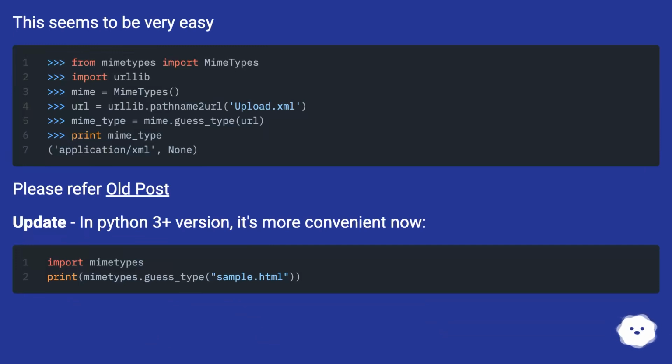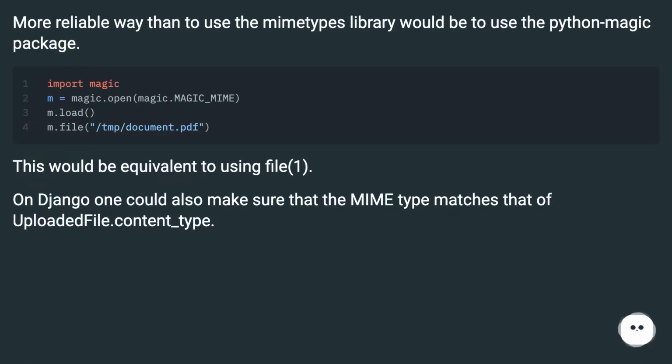Please refer to the old post. Update: in Python 3+, it's more convenient now. A more reliable way than using the mimetypes library would be to use the Python magic package. This would be equivalent to using the file command. On Django, one could also make sure that the MIME type matches that of uploaded file.content_type.